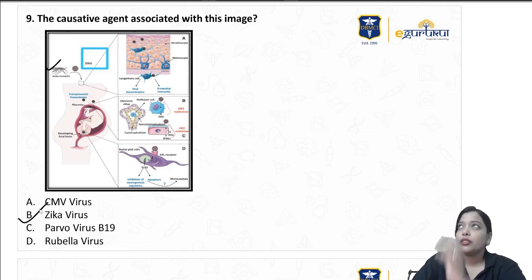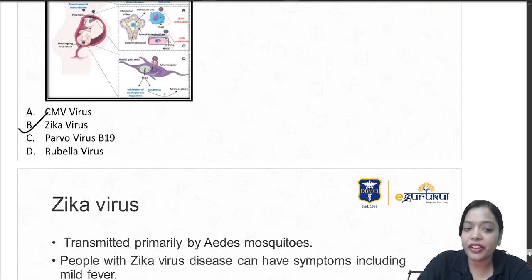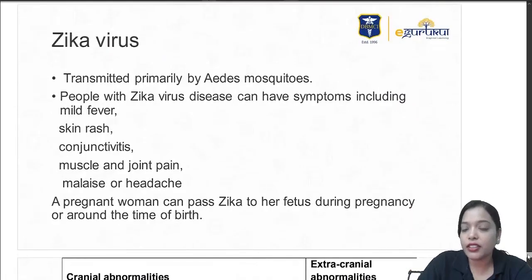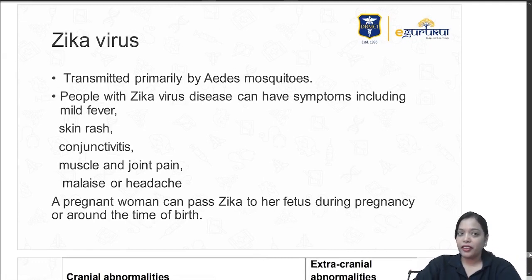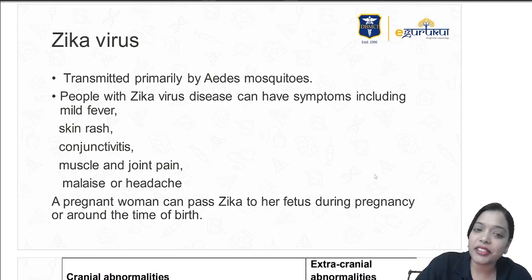I think in 2018 or so, that time we had the Zika virus, not in India but mainly in African countries. There was an epidemic. Now it is COVID. Surprising, COVID is the suspected question and they have given Zika here. So yes, Zika virus is transmitted mainly by the Aedes mosquito. It's mainly a flavivirus transmitted by the Aedes mosquito.